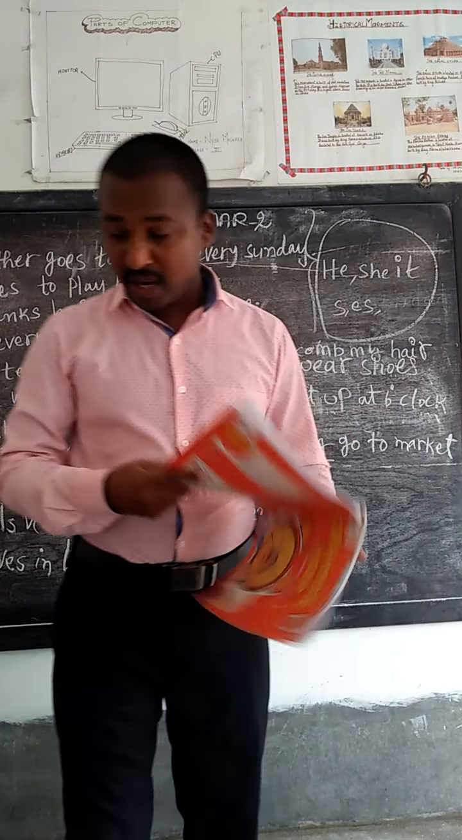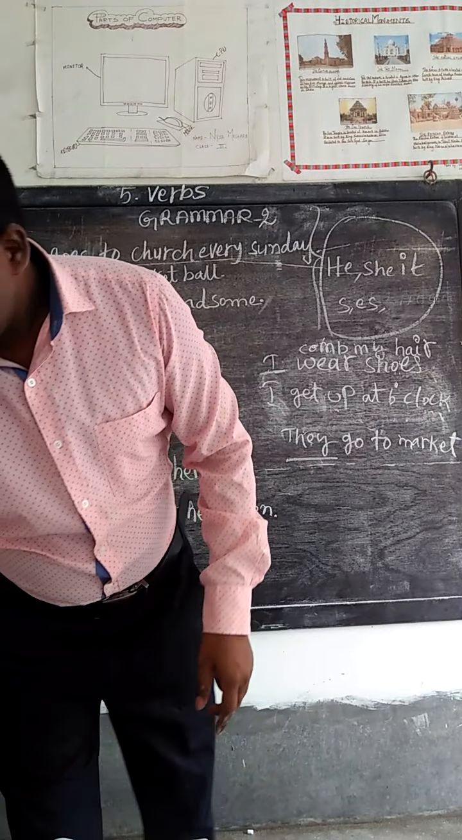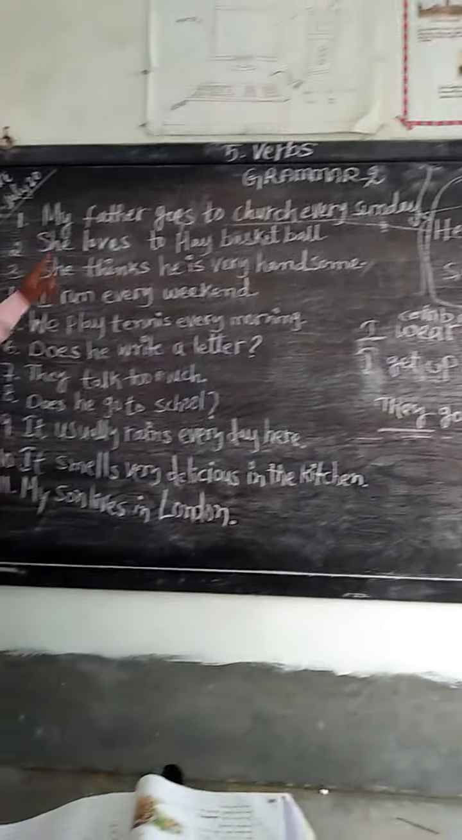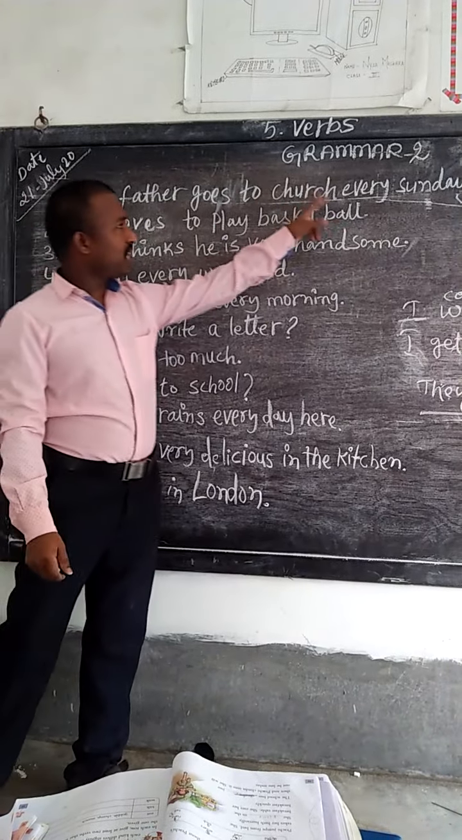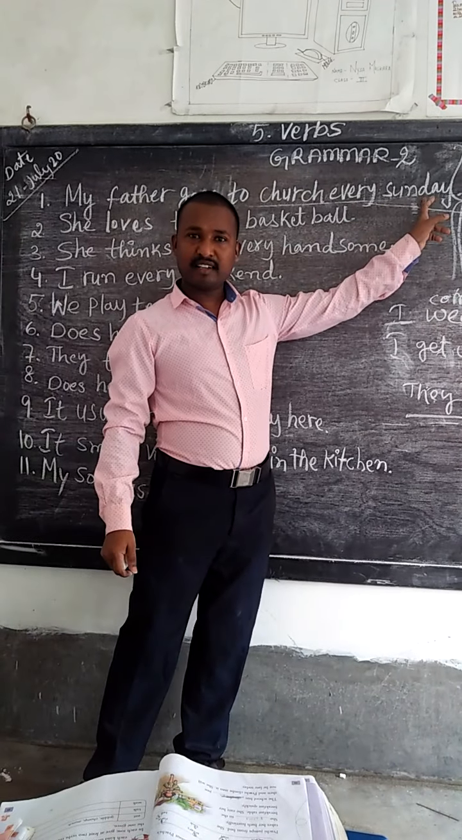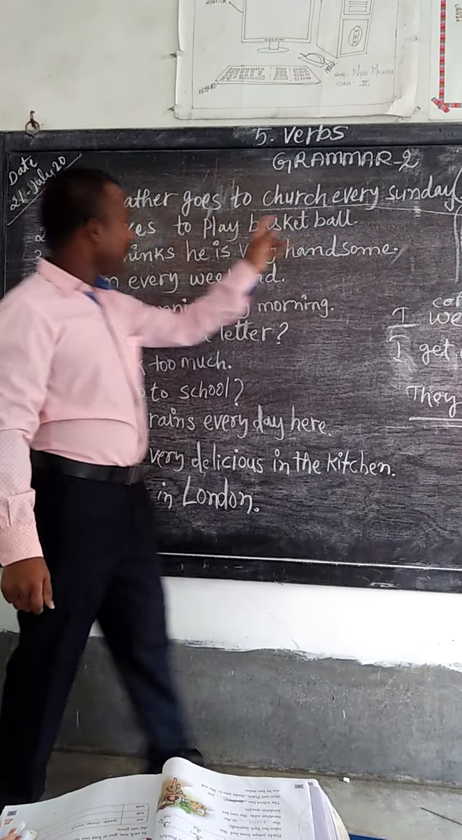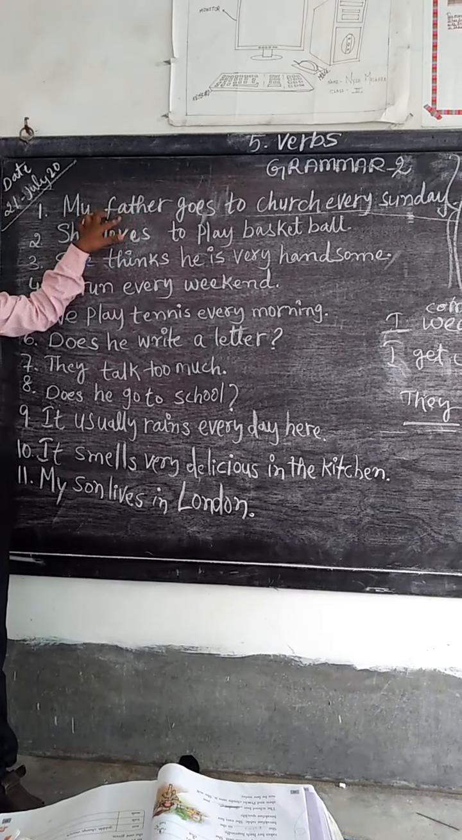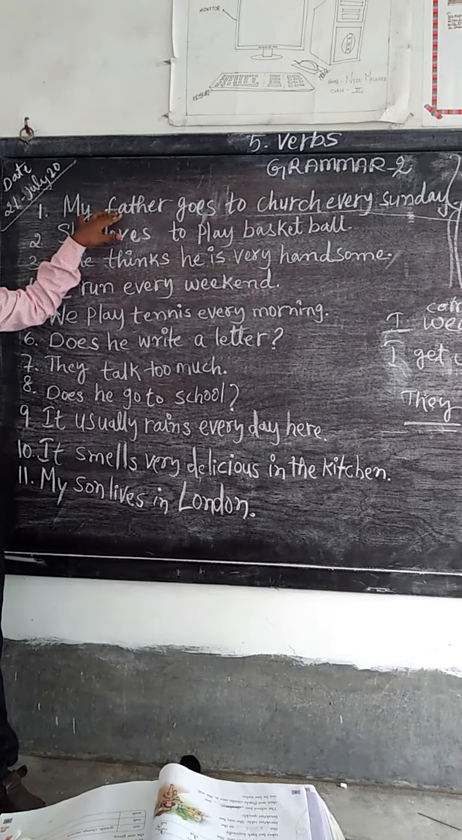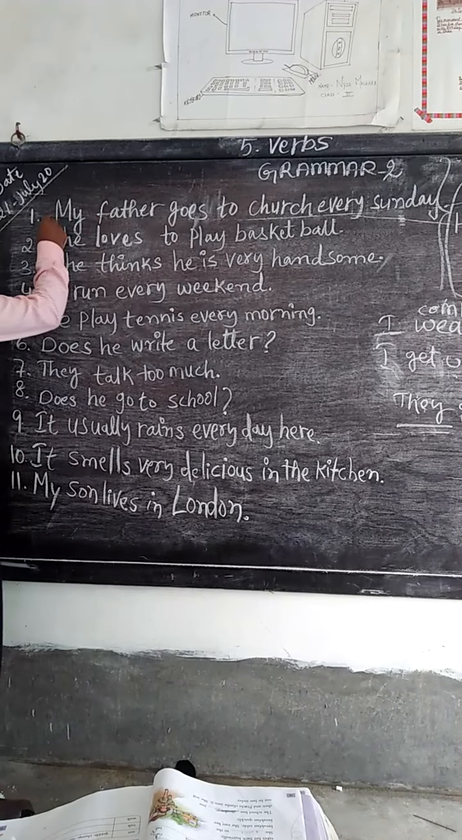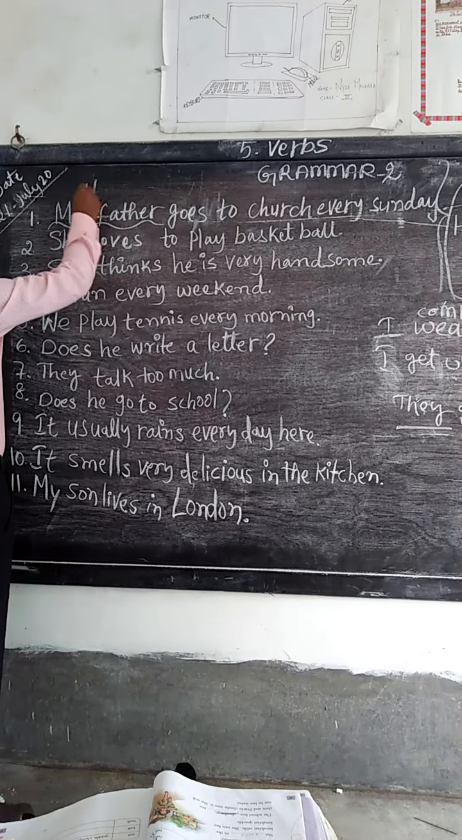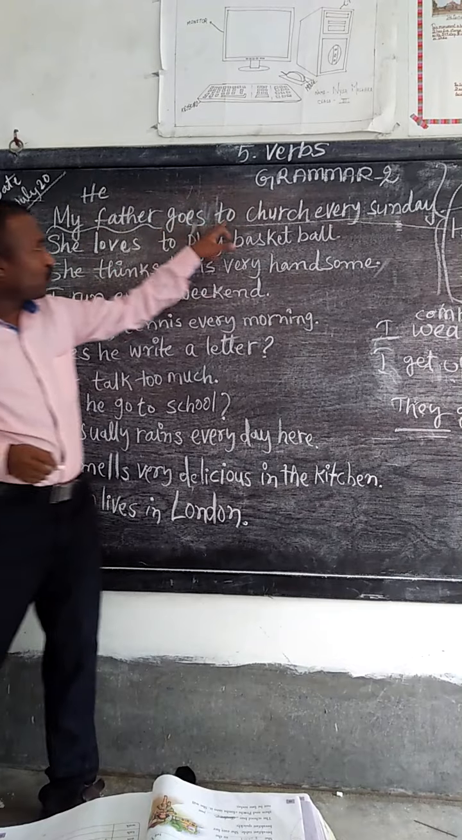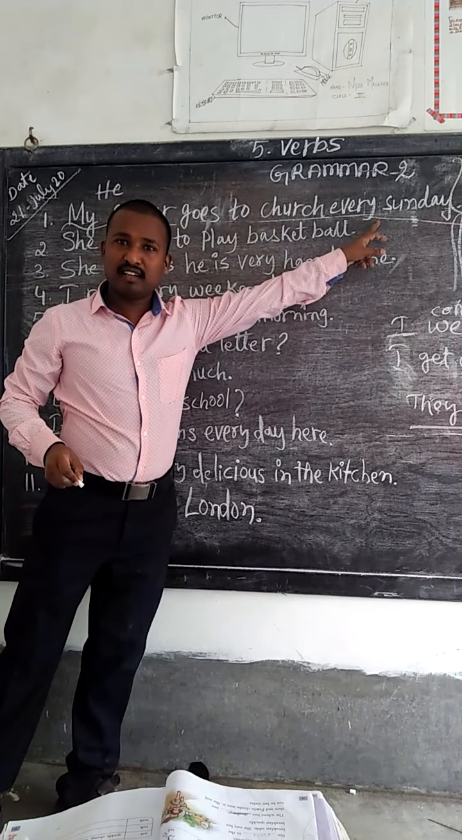Now we have some more examples. Now you see. My father goes to church every Sunday. Why say "goes" for my father? My father is singular, third person singular. Instead of my father, even if you write "he," you see, he goes to church every Sunday.